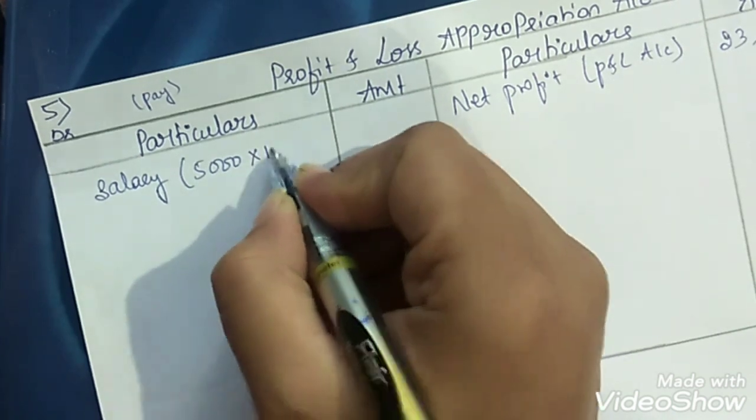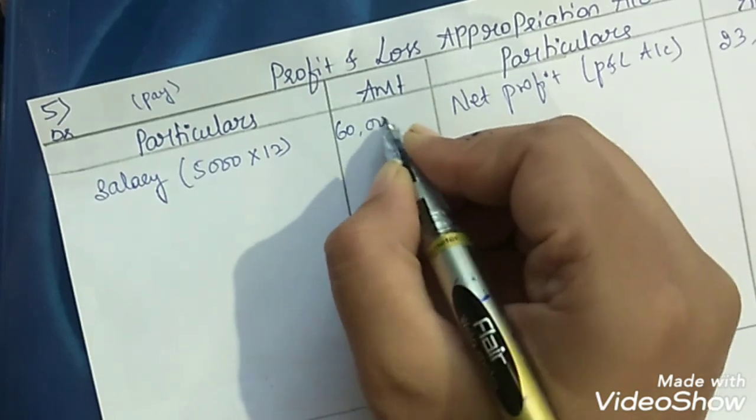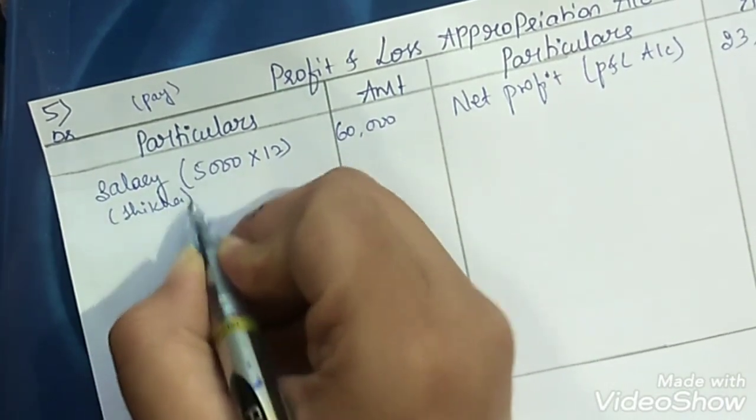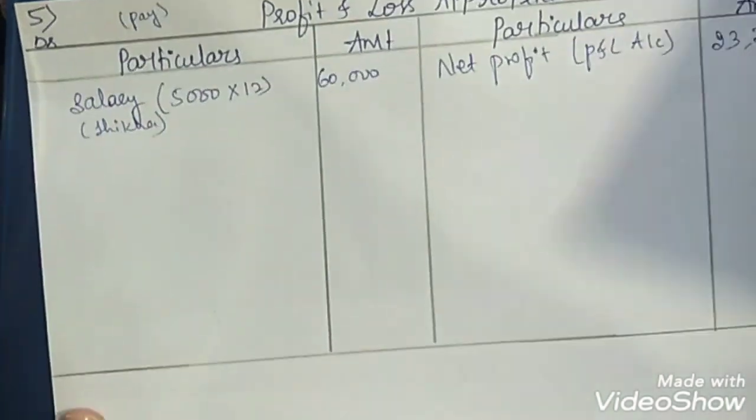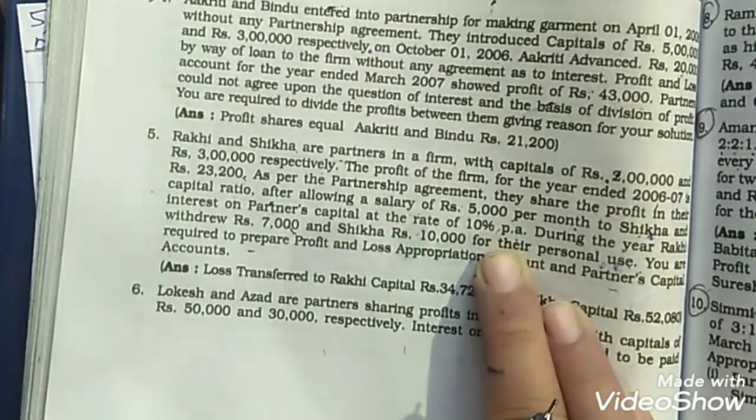Right? So for 12 months it will be rupees 60,000. Okay, you can mention here as salary to Shikha. So salary is done. Next, interest on partners' capital at the rate of 10% per annum.